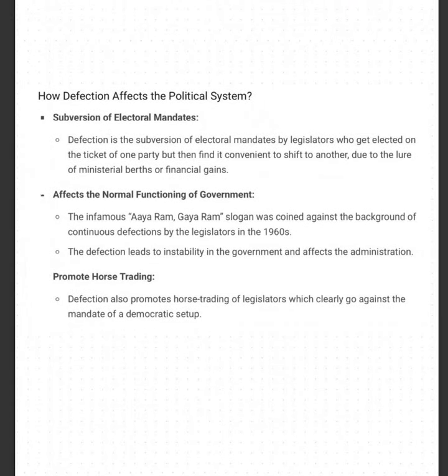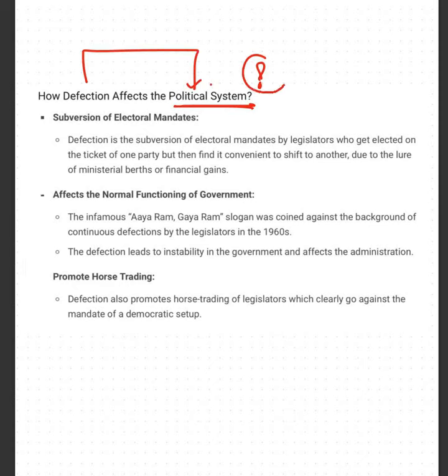So the question is, how does defection affect the political system? Defection से political system पर क्या असर पड़ता है? First of all, you are subverting the electoral mandate. People elected you on a certain symbol. आप जिस सिंबल से इलेक्शन लड़े थे, the symbol that you used to fight and win the election, people trusted that सिंबल, and now you are misusing the trust of people. You are subverting the electoral mandate when legislators who get elected on the ticket of one party then find it very convenient to shift to another party. You are breaking the trust of the citizens.